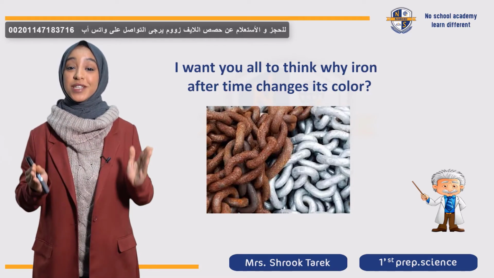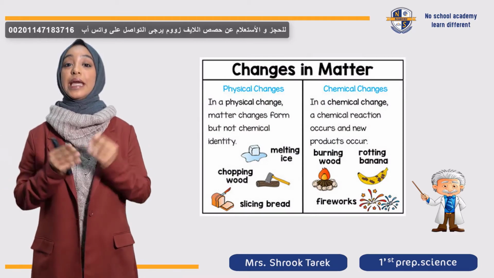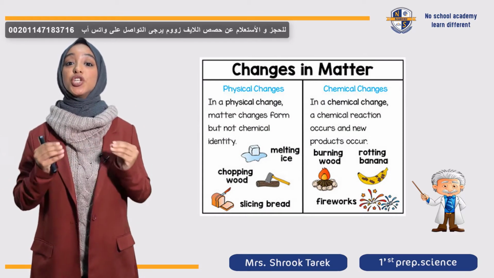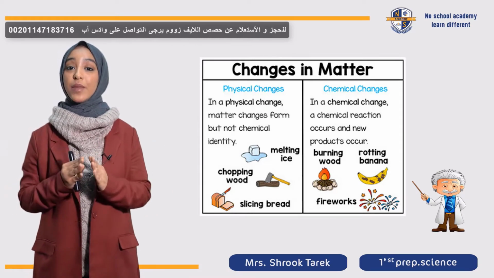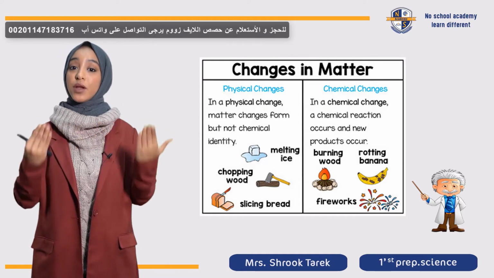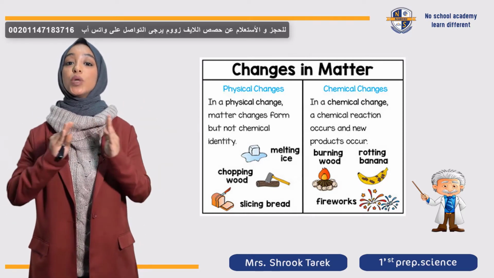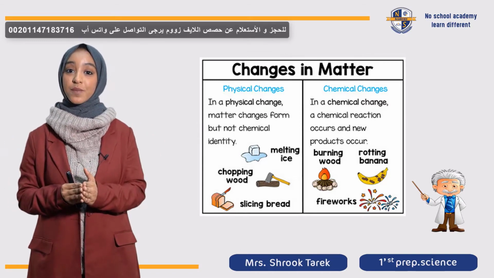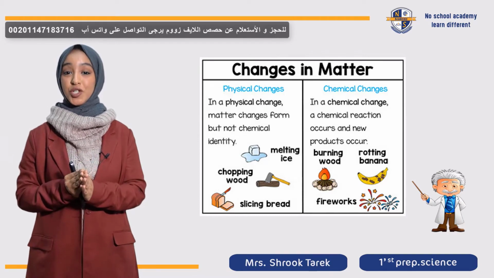Let's talk first about the difference between chemical change and physical change. In physical change there's only change in the form of the matter. يعني there's no any chemical change. But in chemical change there is a chemical reaction and as a result a new substance is formed with completely new properties. طيب خلينا ناخد example عن physical change and another example about chemical change.